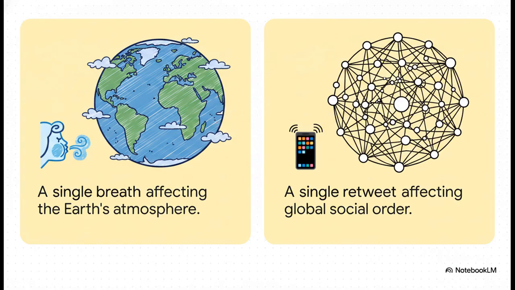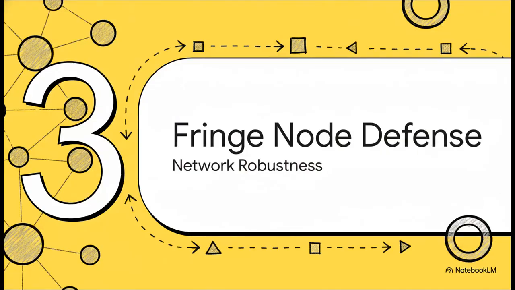Think about it like this. Every time you take a single breath, you theoretically affect the entire Earth's atmosphere, right? But we obviously don't criminalize breathing because the impact is infinitesimally small. The defense argues that a retweet functions the exact same way within the vast atmosphere of social media. Yes, every action theoretically has some micro impact, but scaling that up to a macro-level societal collapse completely defies the laws of physics. Section 3.